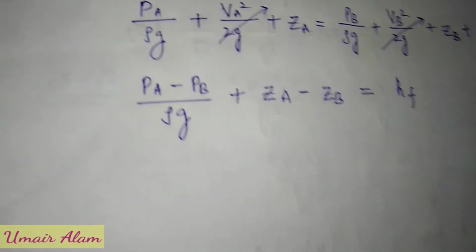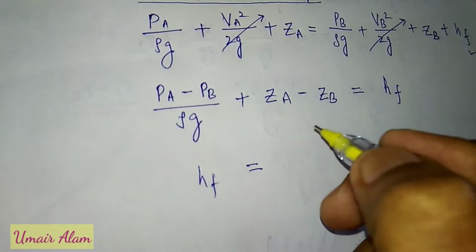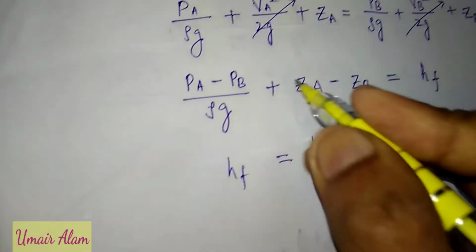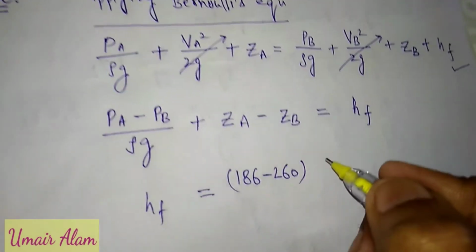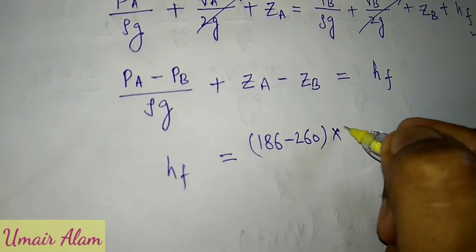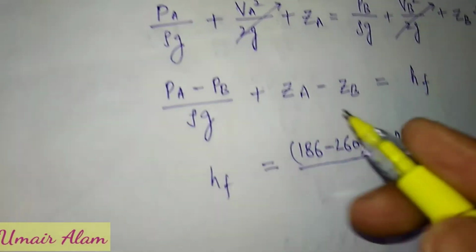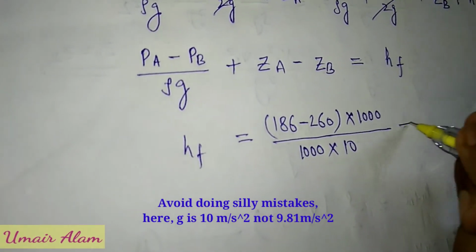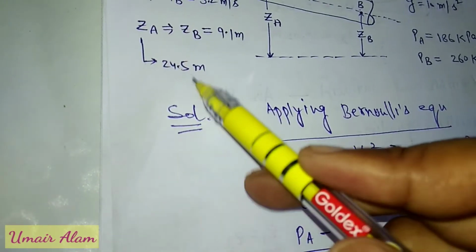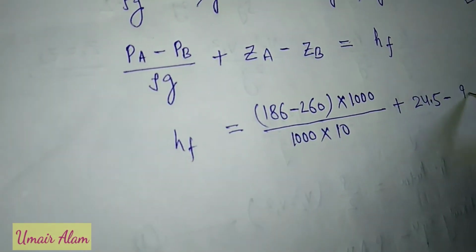So finally HF will be equal to PA, which is given as 186 kilopascal, minus PB, 260 kilopascal. This is in kilopascal, so converting it into pascal by multiplying by 1000, upon rho g. Rho is the density of water, which is 1000, and g is 10, plus ZA, 24.5, minus ZB, 9.1.